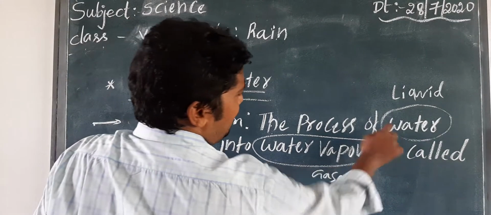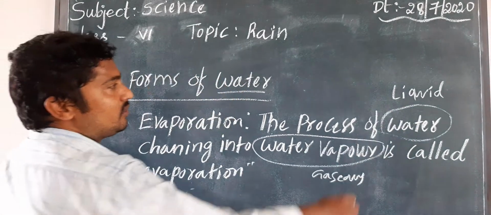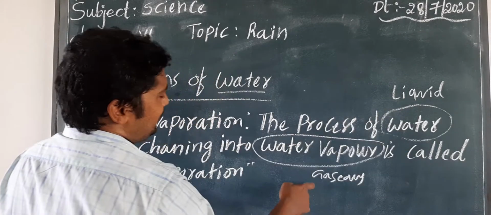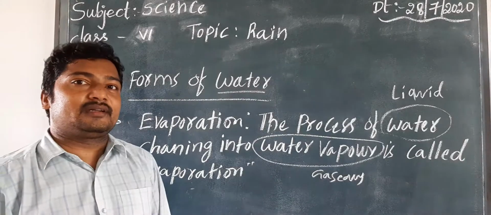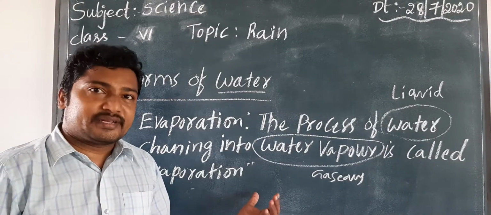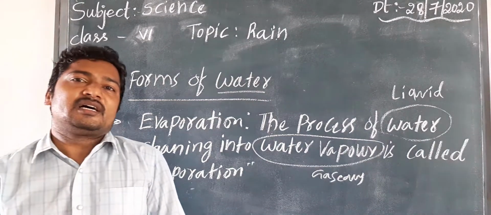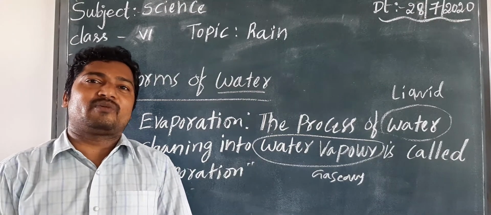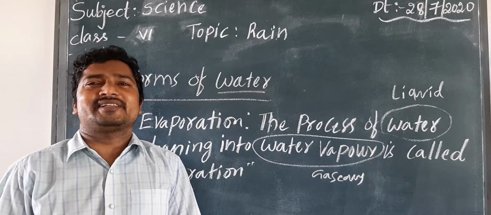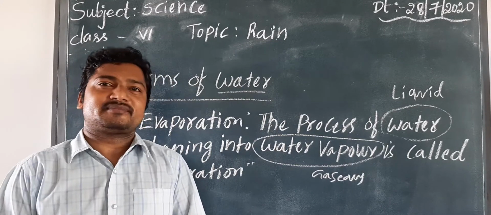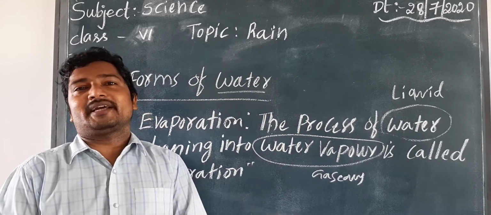So water is in a liquid form, and liquid is changing into gas. This is called evaporation, due to the temperature. See, for sea water or river water or lake or pond, we can't supply the temperature everywhere, because warmth is required.